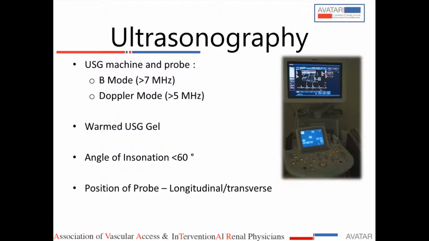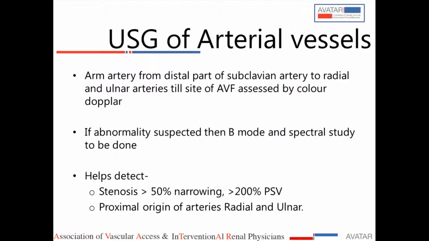If you are doing the ultrasound, you have to start from the subclavian artery, assessing the axillary, brachial, then radial and ulnar arteries. First you apply the color Doppler mode, where you can assess any focal lesions. If there is a lesion, you apply the spectral waveform and see if there is a stenotic lesion. A stenosis is generally significant if there is more than 50% narrowing, or if the peak systolic velocity in that area rises more than 200%.